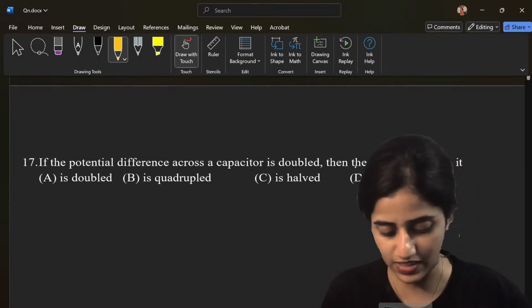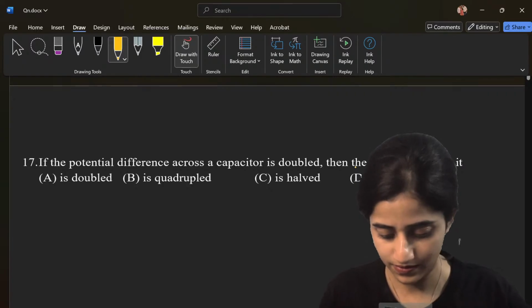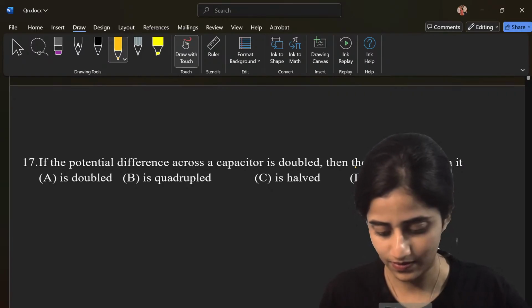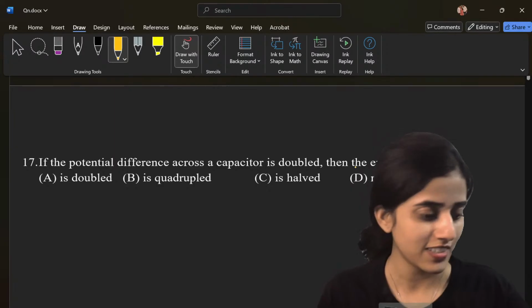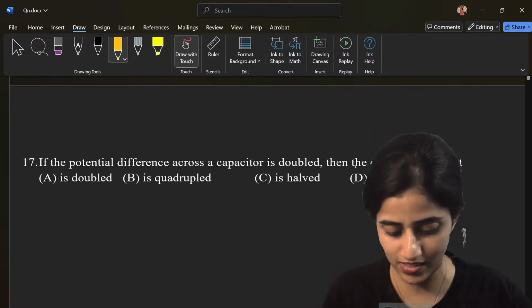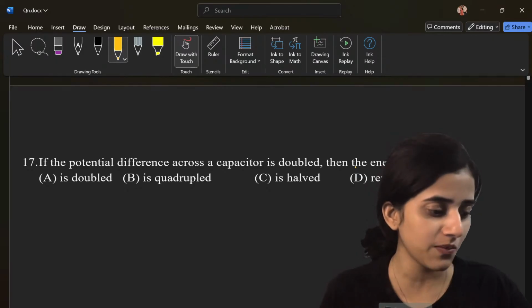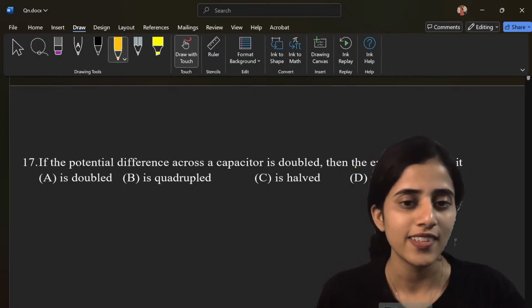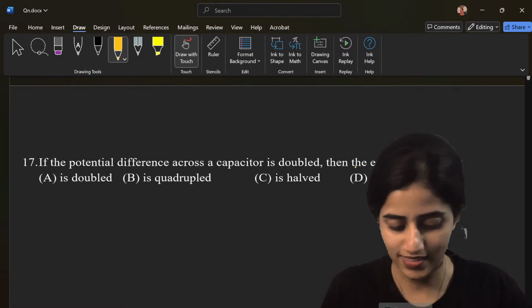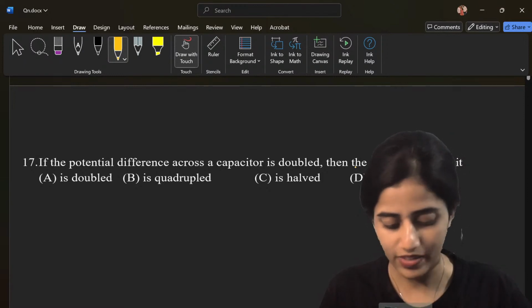Someone says C. Others? B. Okay. I have C. I have B. What is the formula? B, B, B. Very good.